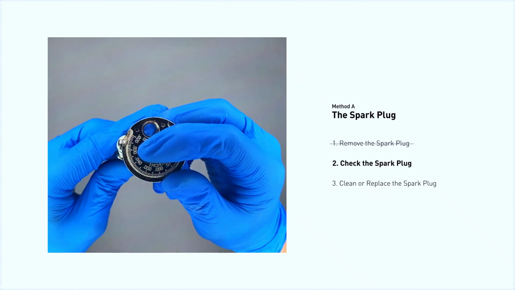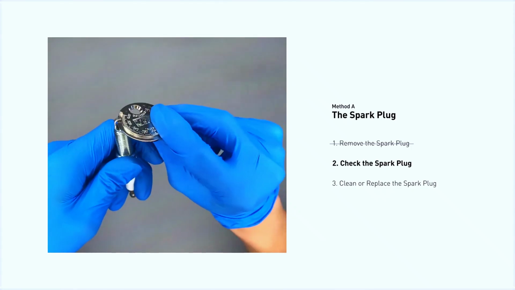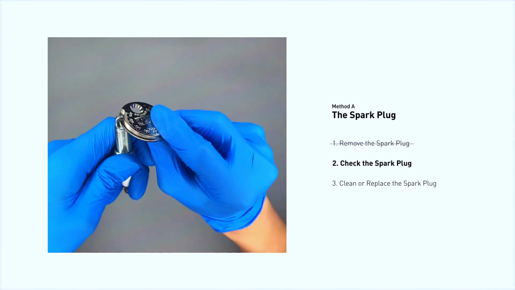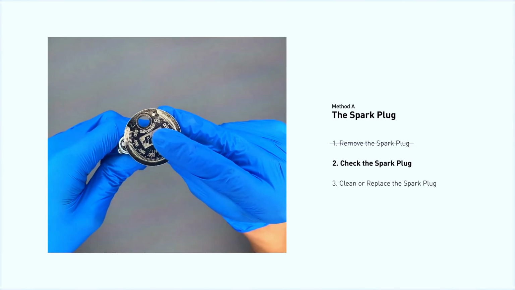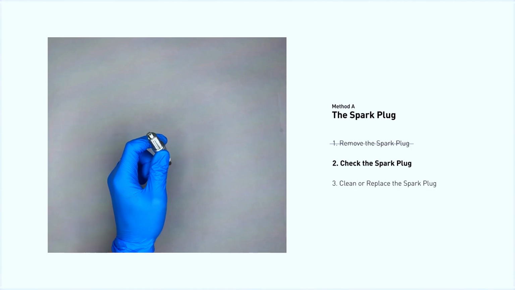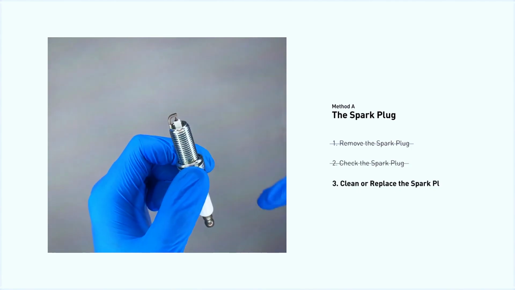Check the gap between the center electrode and the ground electrode with a spark plug gapping tool. If the gap is too wide or narrow, adjust it carefully using the gapping tool. Repeat for all spark plugs, replacing any worn or damaged ones.